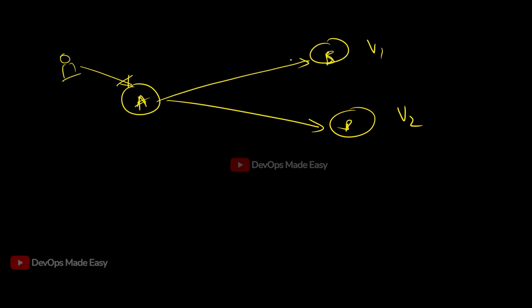If there is no traffic management in place, and there are two versions, sometimes A will send the traffic to V1 and sometimes it will send the traffic to V2, because it is called load balancing. That means this user sometimes sees the V1 version of the application and sometimes sees the V2 version, but this is not the desired way.